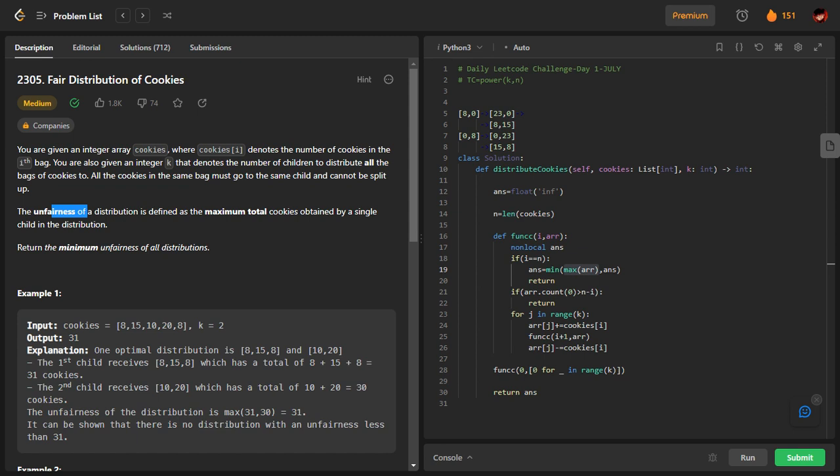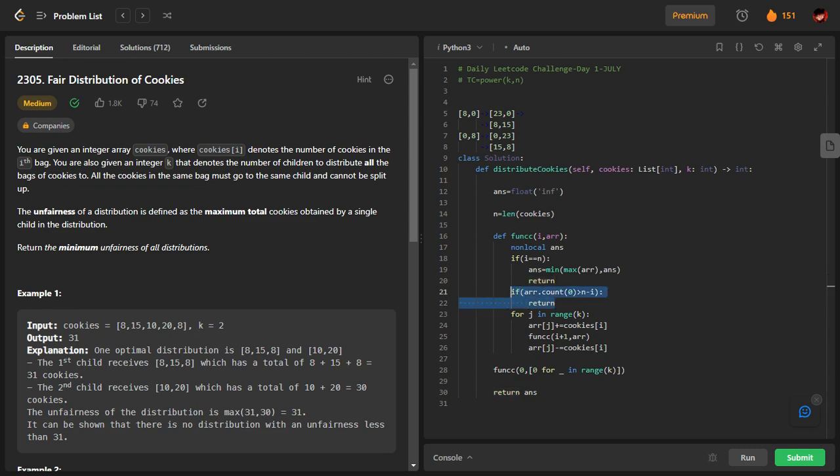Then I'm going to compare it with the previous answer, and whichever is the minimum, I'm going to take that as the answer. Remember, the answer is initialized with the maximum, that's a floating point maximum value. So whichever is the minimum will be taken as the answer. I hope this code is clear to you now. I almost explained everything except this.